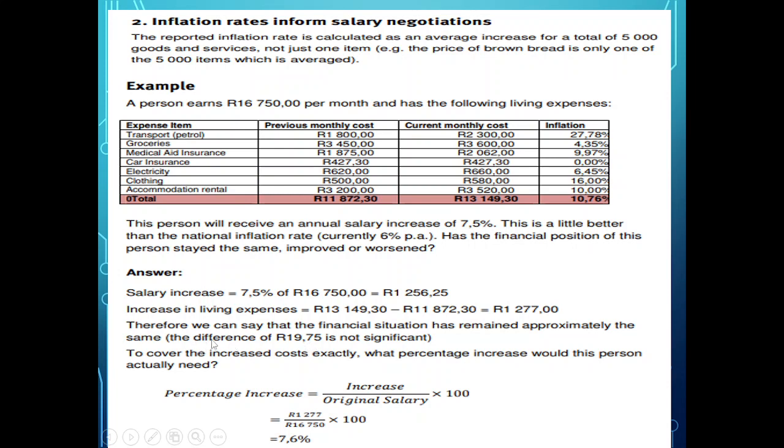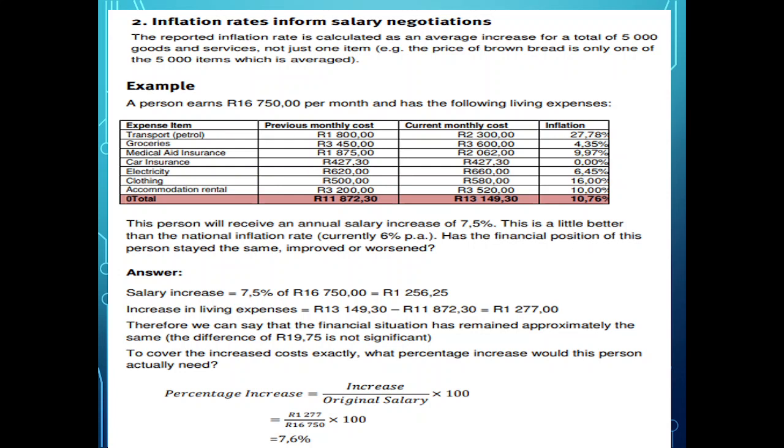Now it says, therefore, we can say that the financial situation has remained approximately the same. The difference, the paying short of 19 Rand 75 cents, is not significant, right? So this person is okay. They can just spend one thing less, or tighten the belt a little bit more.